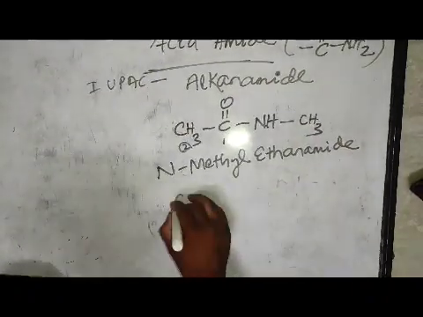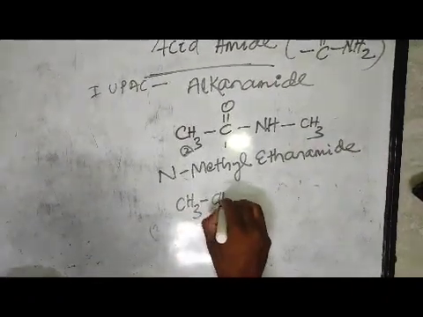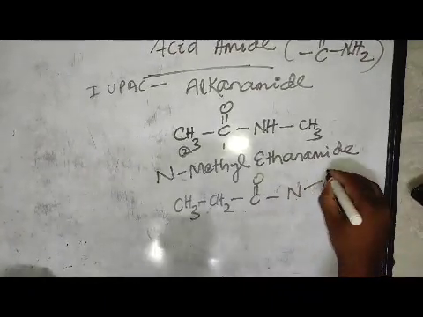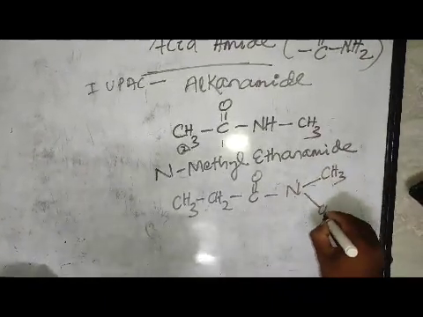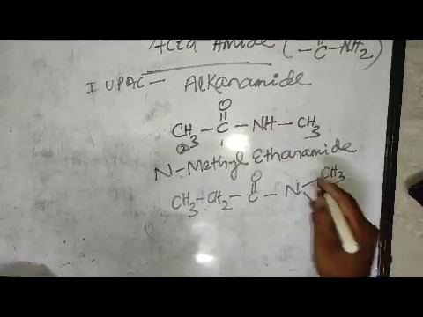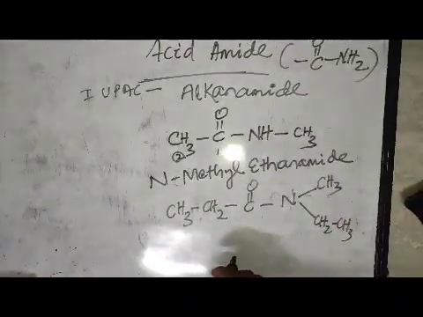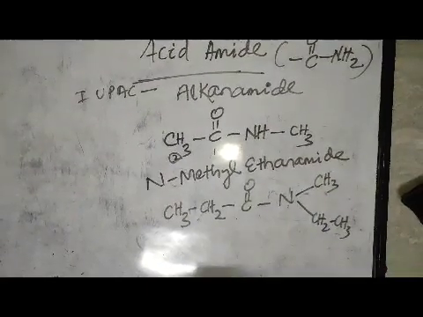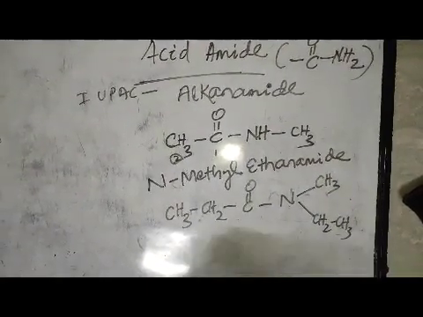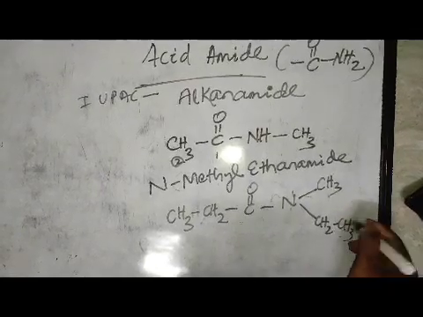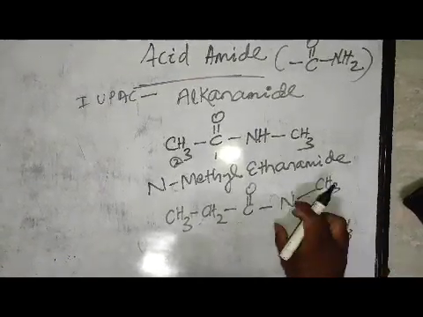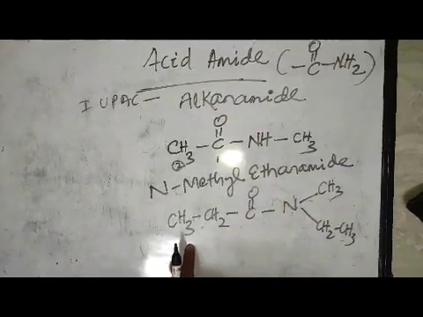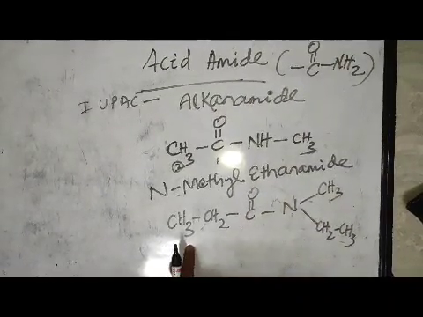Likewise, suppose you take another example: CH3-C(=O)-N. One part is CH3, another part is CH2CH3. Two hydrogens are removed, and one ethyl group is present, another is a methyl group. Here we will apply the alphabetical rule. So N-ethyl, because E will come first. First we write the N substituents, then the alkanamide, according to the acid amide IUPAC nomenclature system.